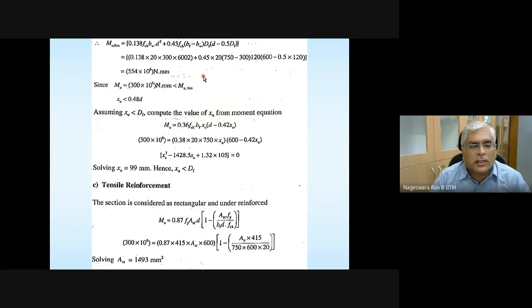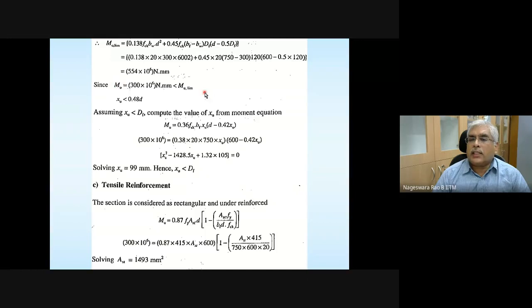Maybe you have overlooked this concept, which I mentioned in the first few classes when I discussed balanced section, under-reinforced, over-reinforced. So the limiting moment of resistance is greater than the applied moment, so the section is going to be under-reinforced.